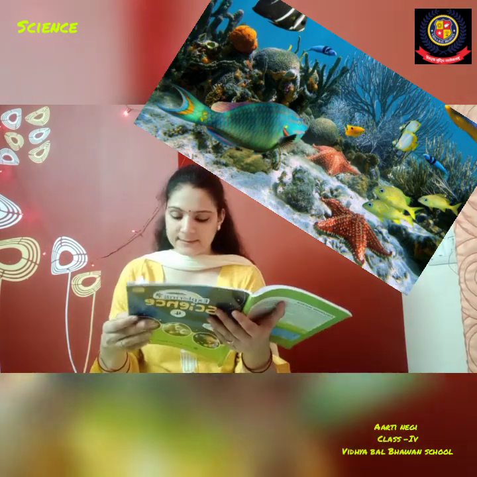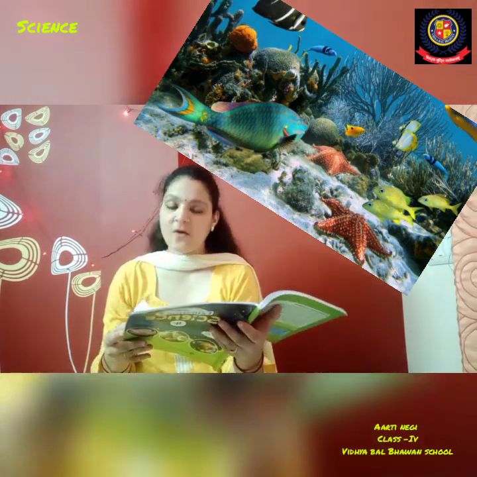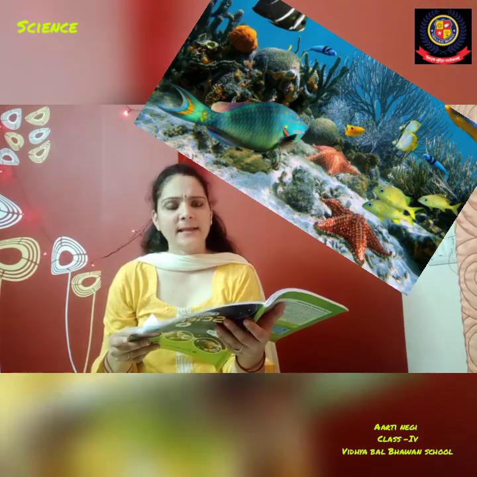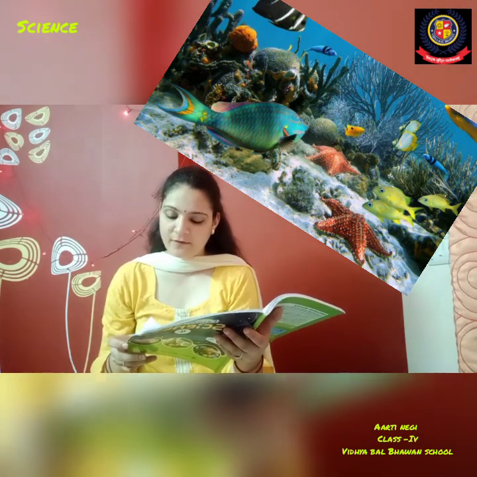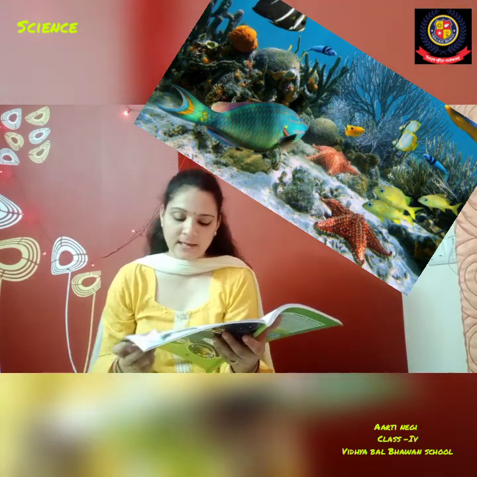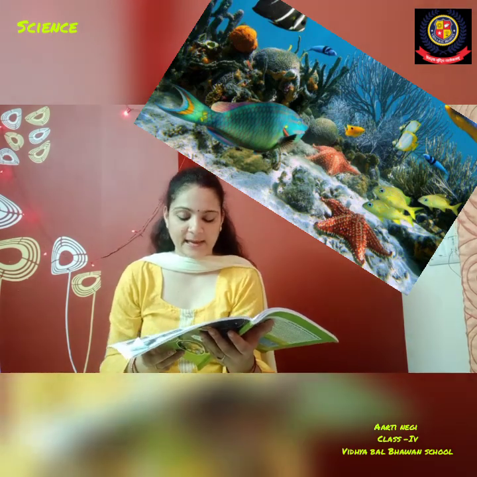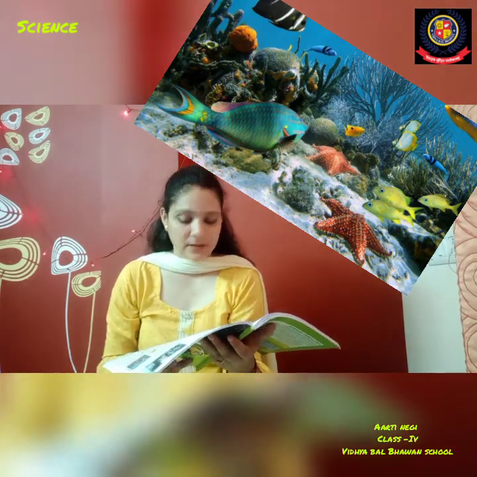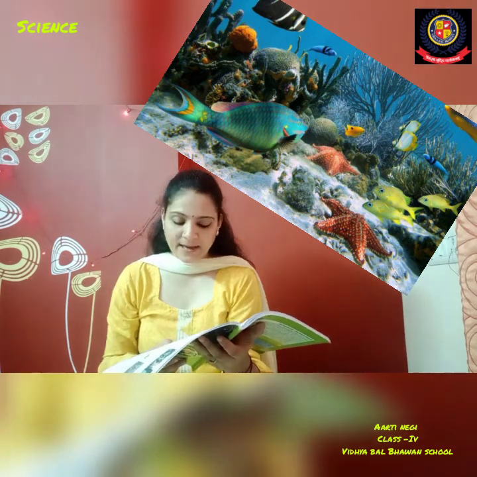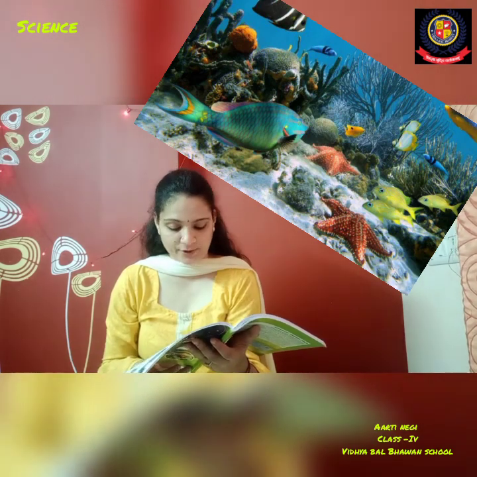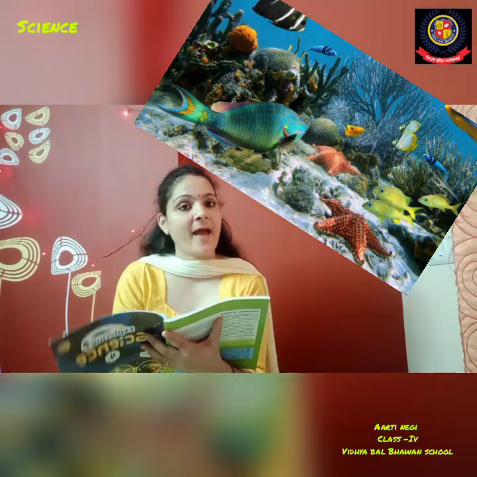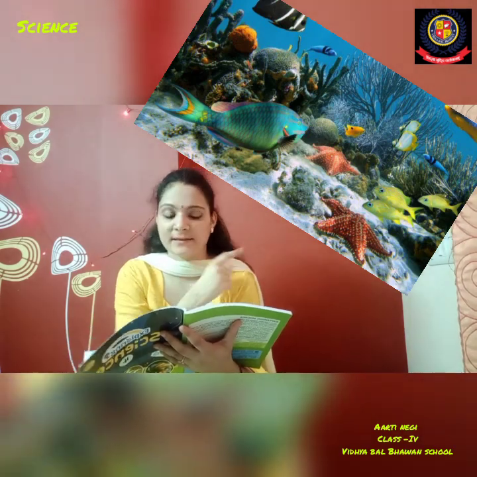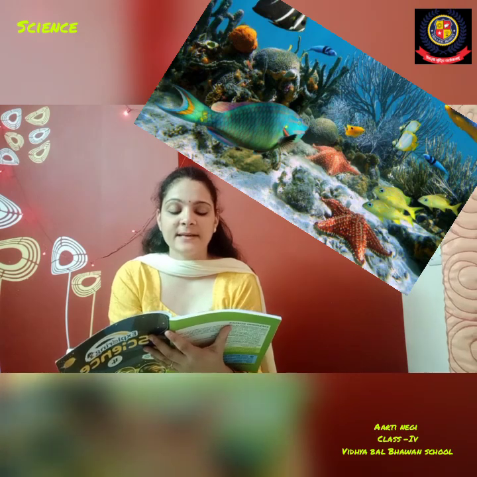Page number 26. Aquatic animals. Fishes, whales and some snakes live in water. They are called aquatic animals. Some animals like snail, crab, salmon live in fresh water, and sharks live in ocean. Aquatic animals have limbs, like you can see here in this image. Limbs that are suitable for swimming.